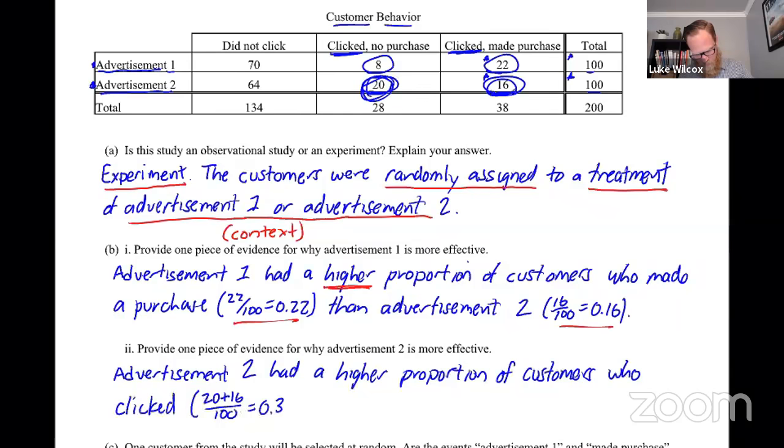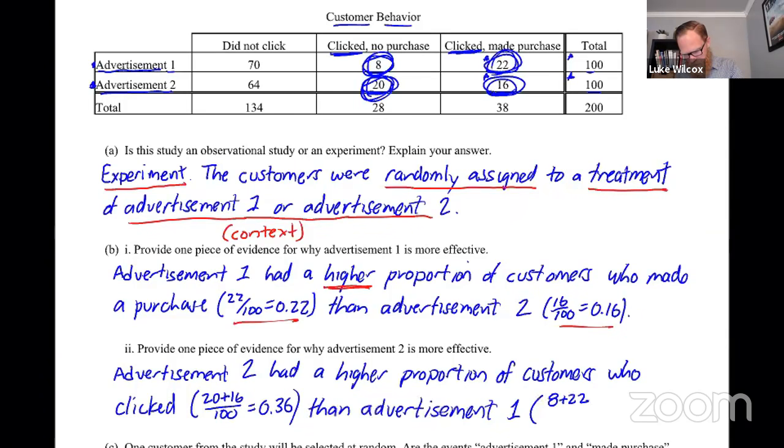That's 36 out of 100, which is 0.36. And we're saying that is a higher proportion of customers who clicked than advertisement 1. And let's provide numerical explanation here for advertisement 1. We've got the 8 and the 22 out of 100. And that's 30 out of 100, which would be 0.30. And clearly 0.36 is higher than 0.30.